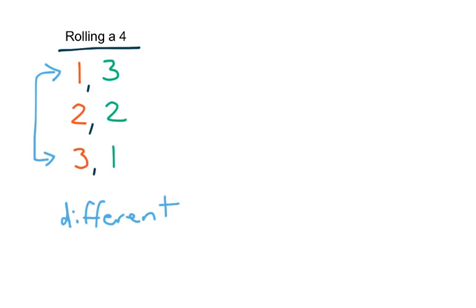If you struggle with this at all, try to find two different colored dice in your house and give this a shot. You'll notice to go from 1, 3 to 3, 1, you actually have to change what's showing on the dice. But with the 2 and the 2, you don't have to change the dice. And that's why that's one outcome as opposed to the 1, 3, and 3, 1, which is two different outcomes.